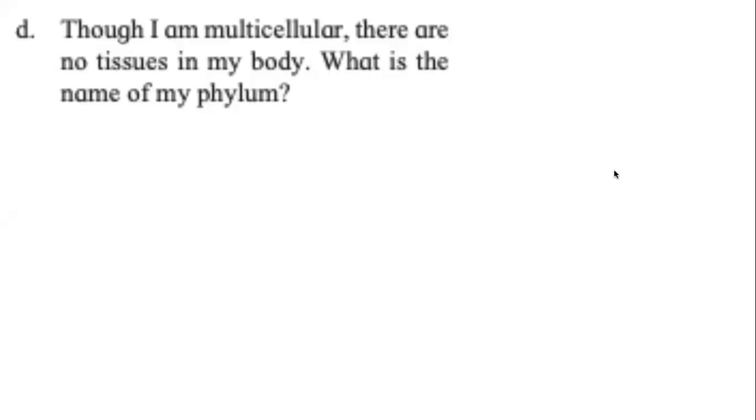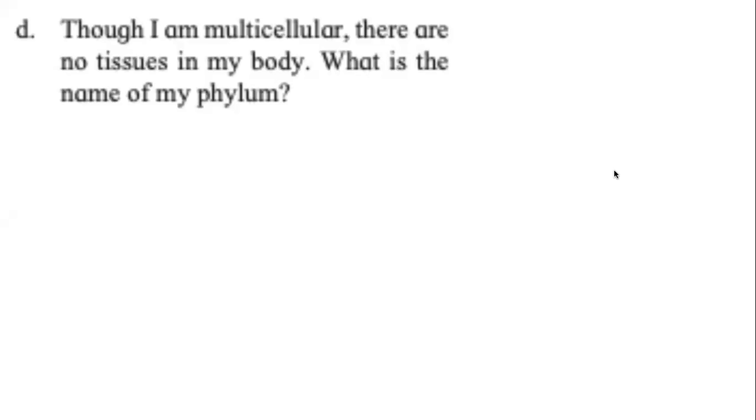Another detective situation. Though I am multicellular, this organism is talking to us. There are no tissues in my body. Although I am multicellular, there are no tissues. What is the name of my phylum? And we discussed this just 2 minutes ago. Khadija, your answer is correct.